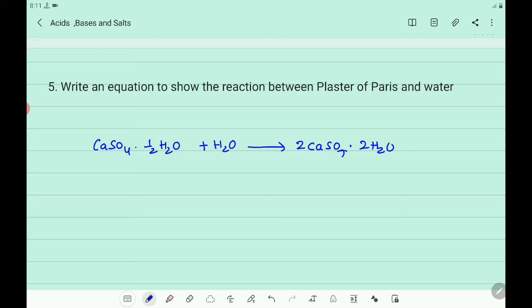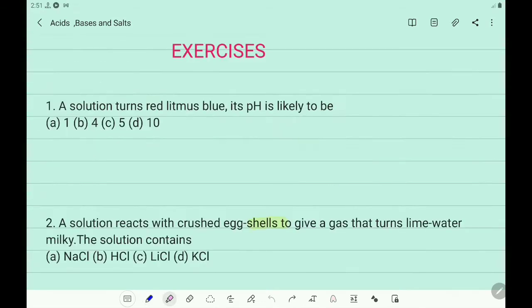This is plaster of Paris. This is gypsum. So when plaster of Paris is treated with water, it gives gypsum.